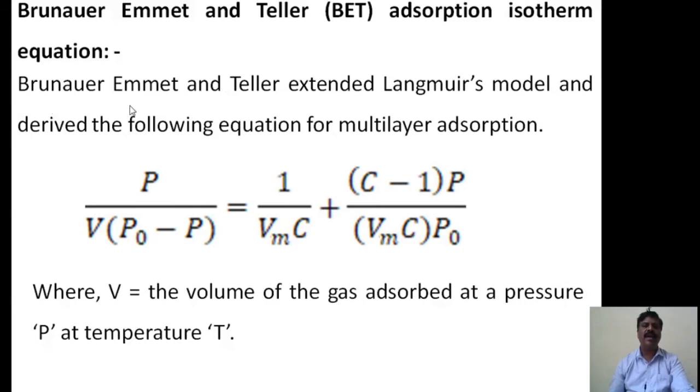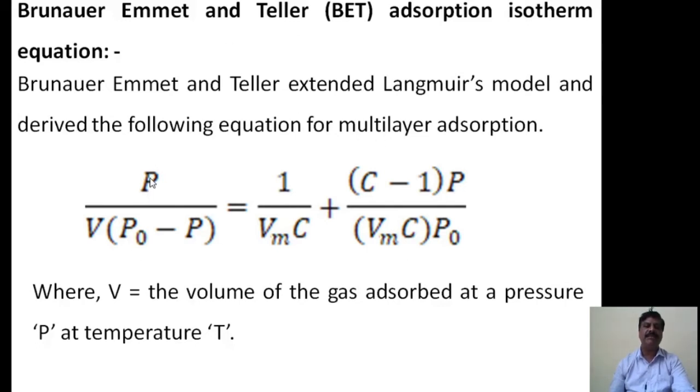Brunauer, Emmett and Taylor extended the Langmuir adsorption model and derived the following equation for multi-layer adsorption. This equation is considered for multi-layers because Langmuir failed to explain multi-layer adsorption, which can be explained by the BET equation.